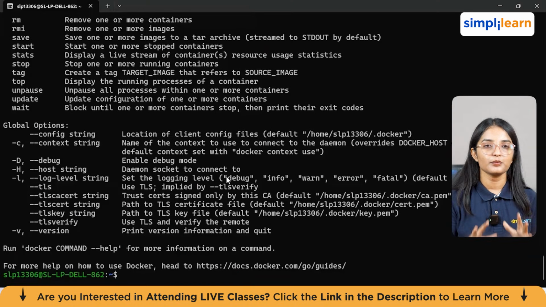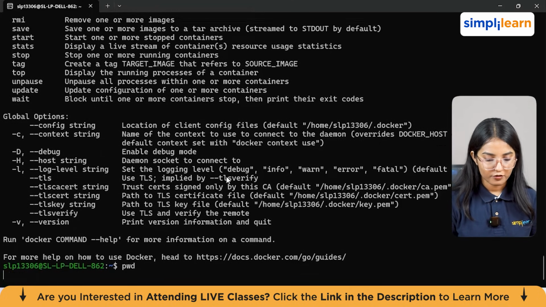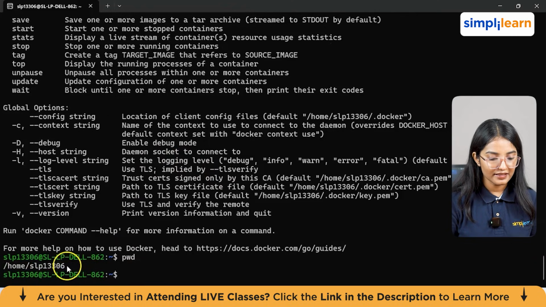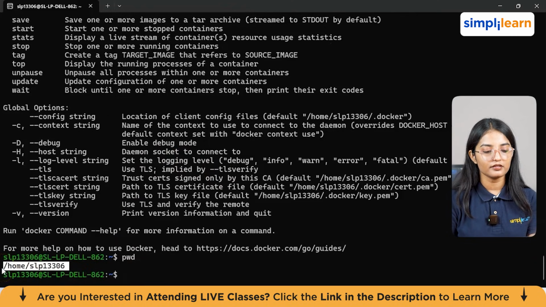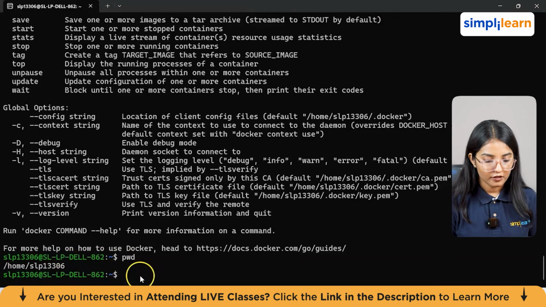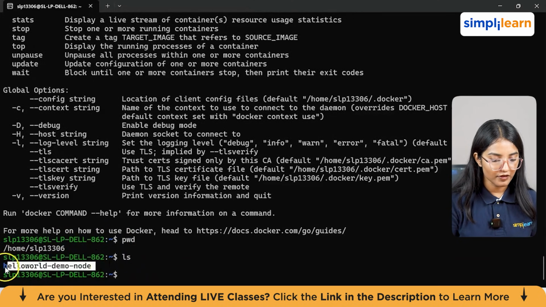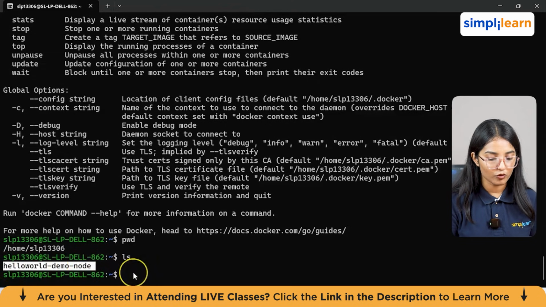Now, before we get started with the containers, there are a few commands that you would need to know. It's very simple. The first command is known as pwd. When we enter this, it will show our current directory, which is home and my computer ID. To list the files, we can just type a command known as ls, and it will list the files from here, which is hello world demo node.